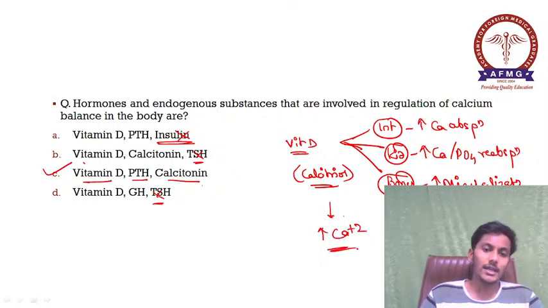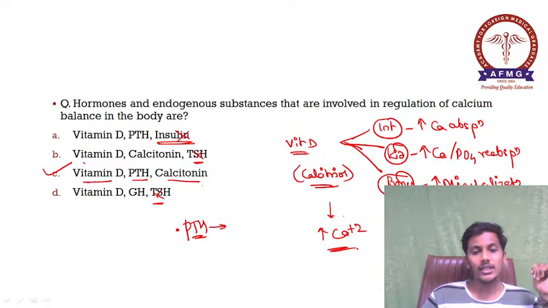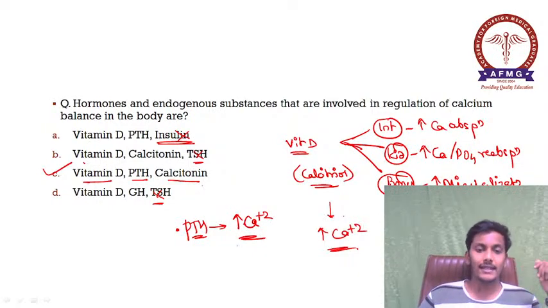Please remember. Next one is parathormone. Parathormone is secreted by the parathyroid gland, and this parathormone increases your serum calcium levels. This parathormone would lead to an increase in serum calcium levels. And how does this happen? It leads to resorption of bones.